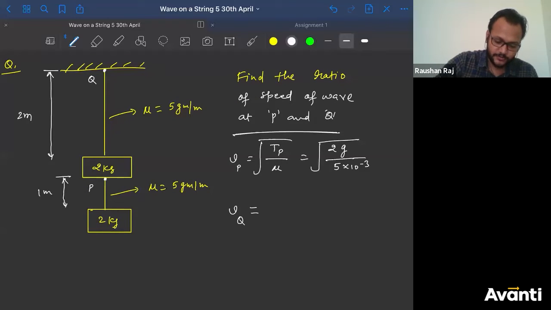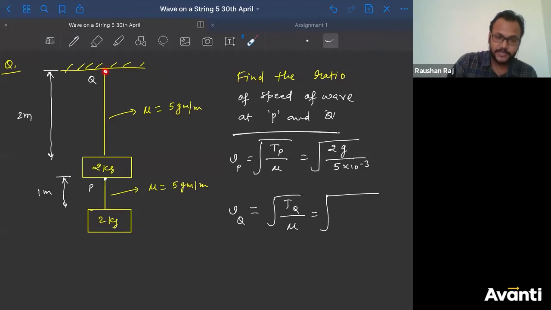What will be the speed at Q? Square root of tension at Q divided by mu. ठीक है? Yes, yes, Gokul, correct. So क्या मिलेगा, इधर देखो. What will be the tension at point Q? इसके नीचे कितना mass is being suspended? So I'll say 2 here, 2 here, right? So 2 plus 2, 4.